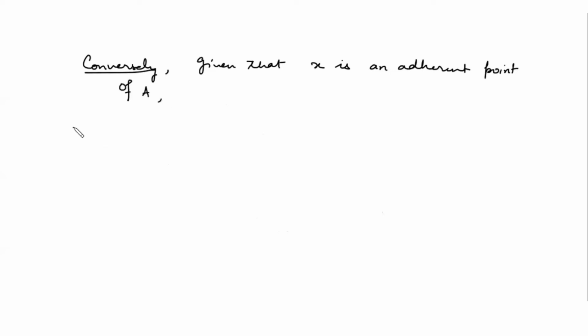Conversely, what is given to us? Given that x is an adherent point of A. What we want to show? We want to show that the distance of x with set A is 0.